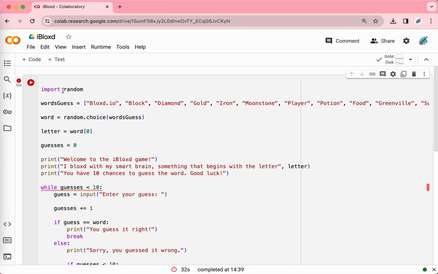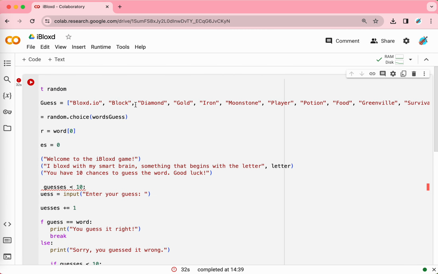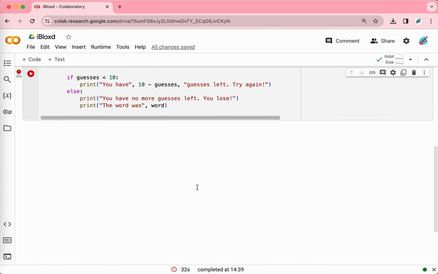So first code is import random, and all the words are inside here, but they're limited words until now, so later I'll update it. So this is a word, the random choice is here, inside the words. So the letter is equal to word 0. That means, for example, like Bloxd, the first letter is called 0, like just the numbering. So here's the word 0, that means the first letter of the word, and the app will say it out.